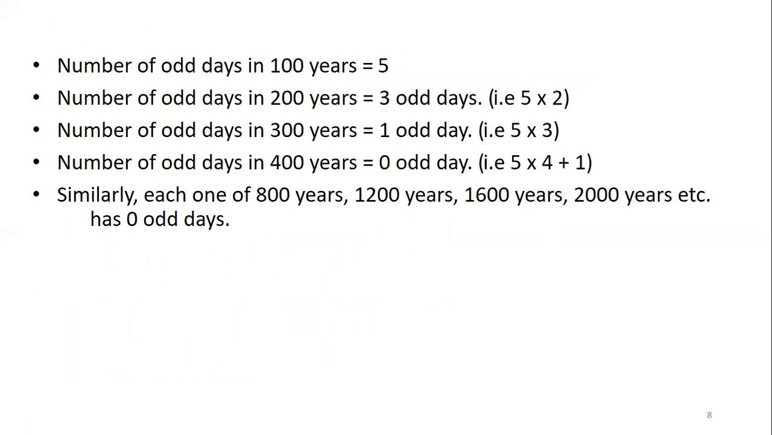So the number of odd days in 300 years is 3 into 5, 15 odd days. In that, 2 weeks are there. So what is the remainder? 15 divided by 7, the remainder is 1 odd day.